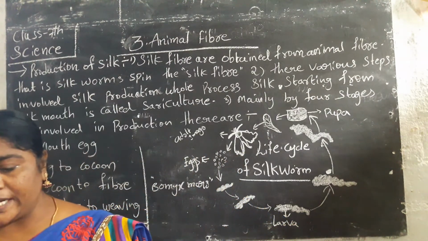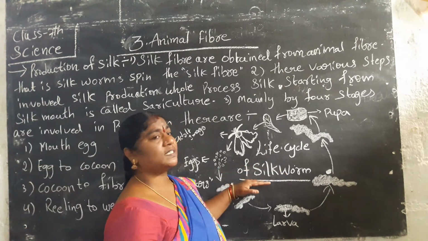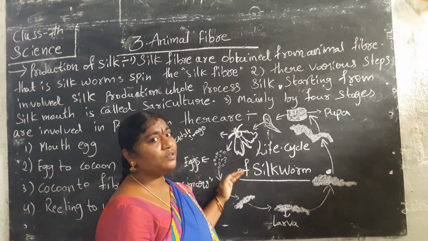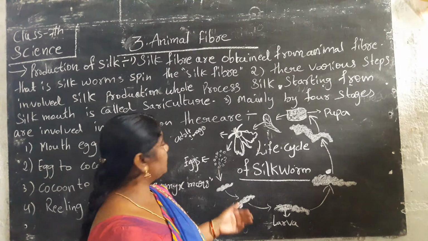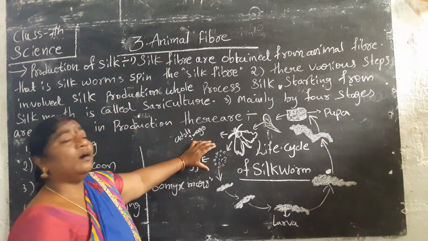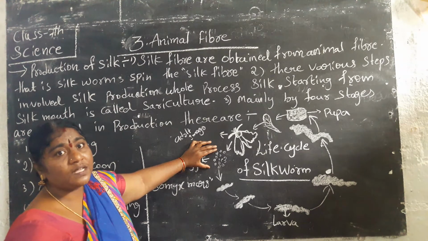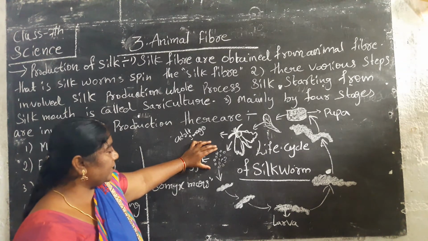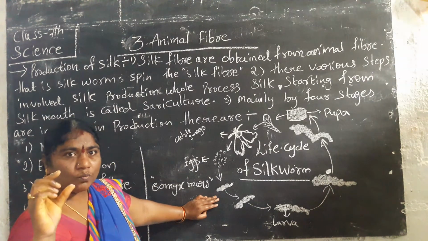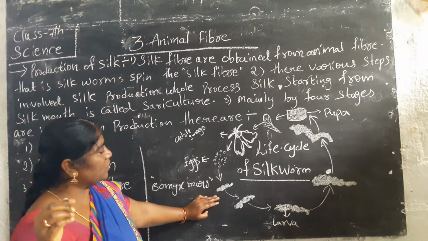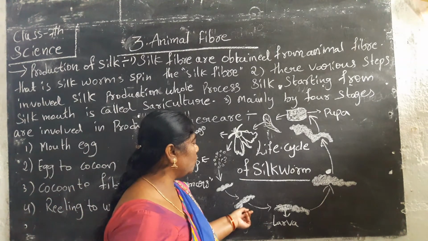Let us see the life cycle of the silkworm. How does it go into production of silk? First of all, the chilkalu, the silkworm moth, lays more than 500 eggs and then dies. The eggs are small and gradually grow from small to big.